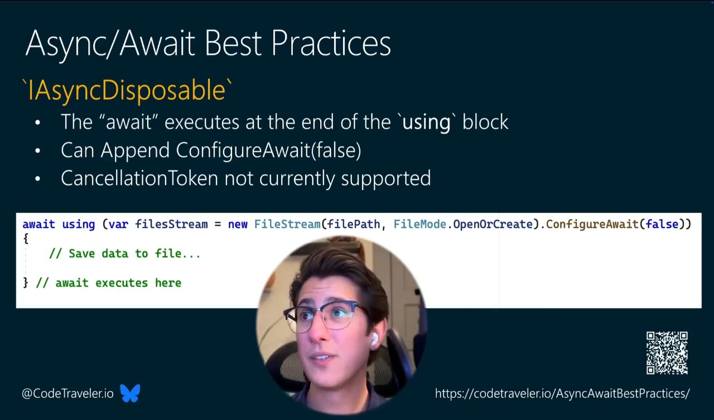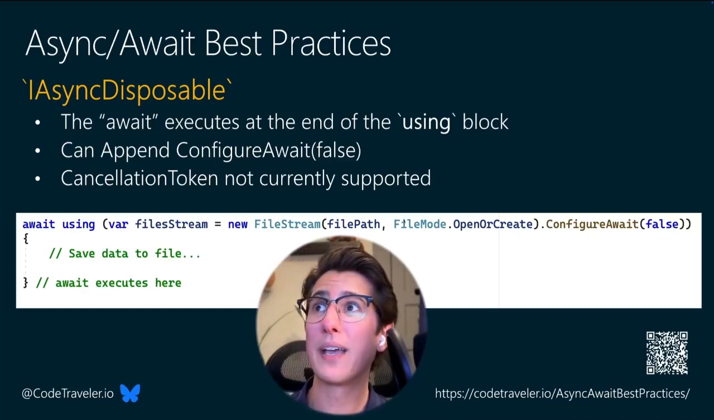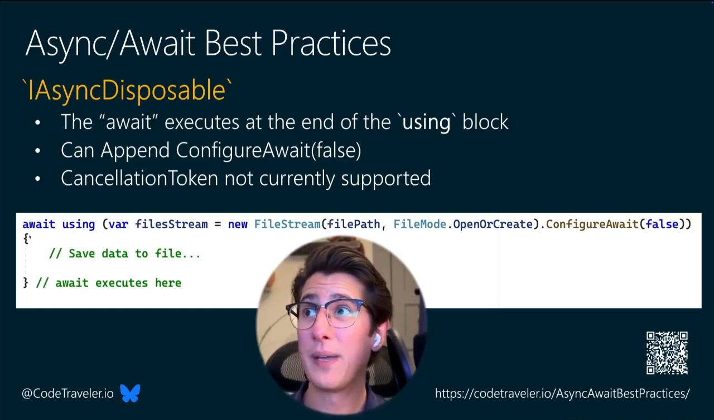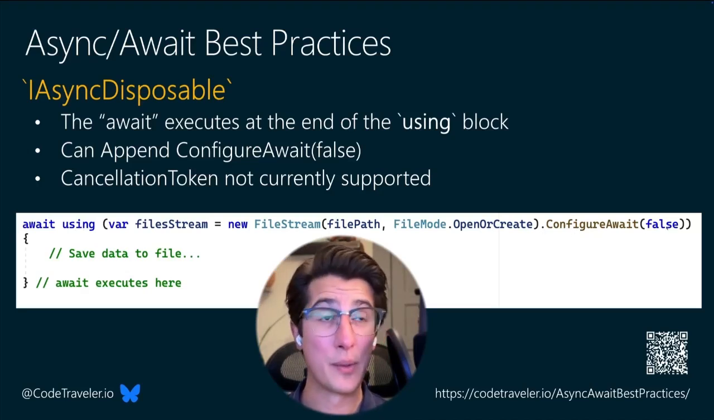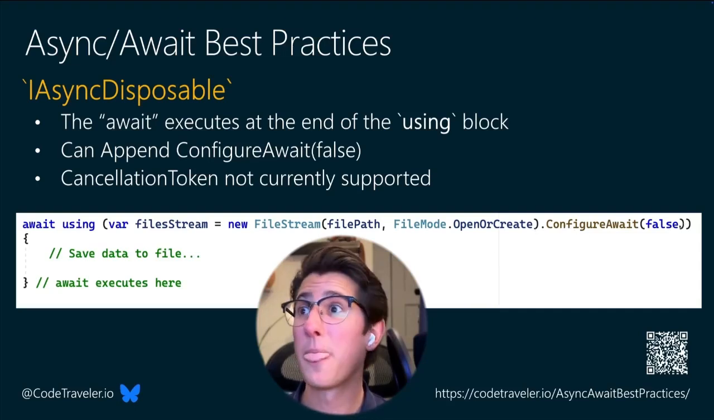The way it works is super similar to IDisposable. In IDisposable, we would have a using block just like this, but with IAsyncDisposable, we just append the await keyword and we add in ConfigureAwait(false) if we don't want to return to the calling thread here at the end, just like this.